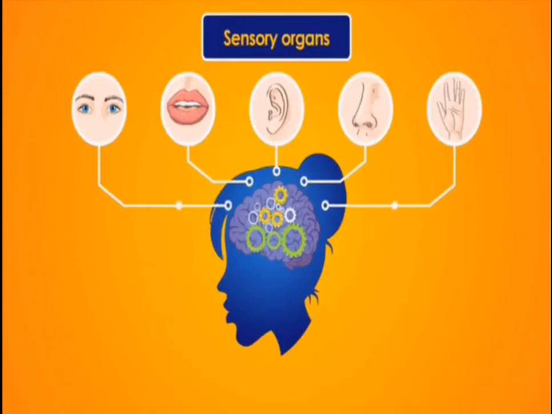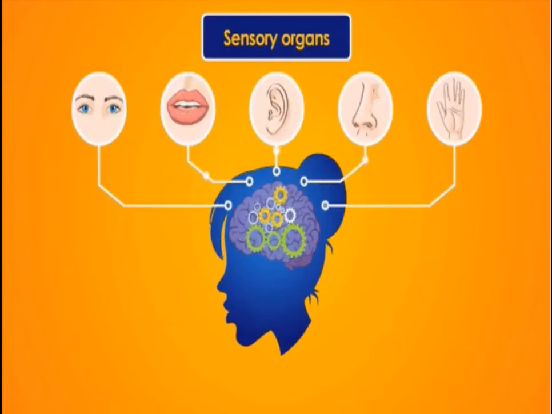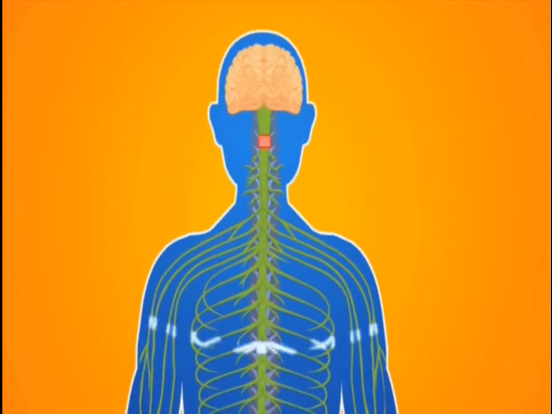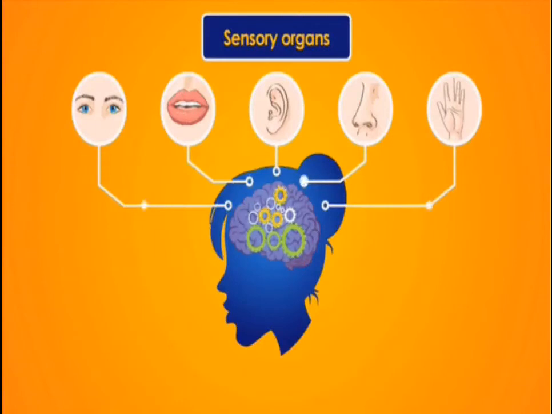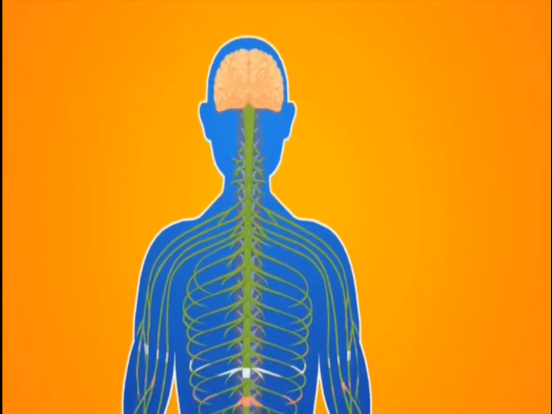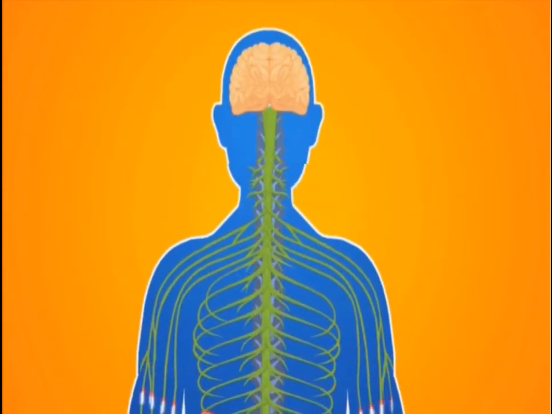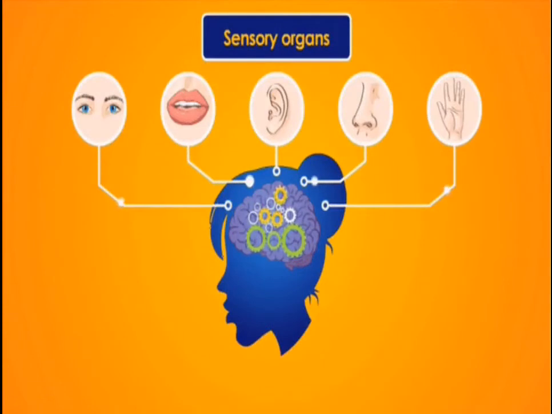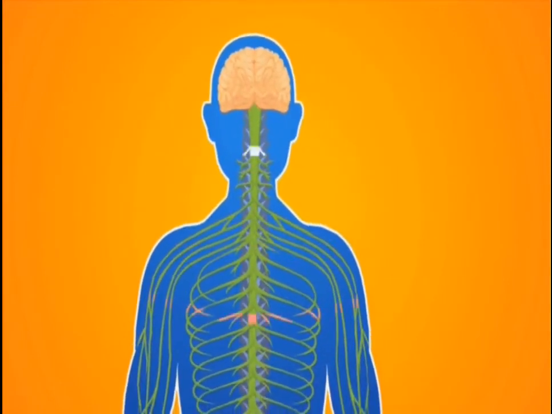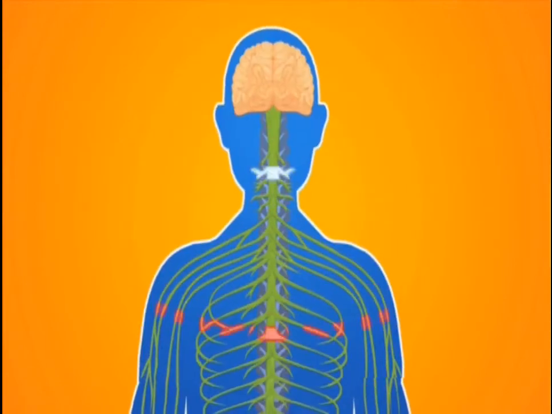There are some parts of our body that tell us all the information about whatever is happening around us, and they send the message to the brain. The brain in return tells us that these things are happening in our surroundings. So you can see eye, tongue, ear, skin and nose. Yes, these are the 5 sense organs.